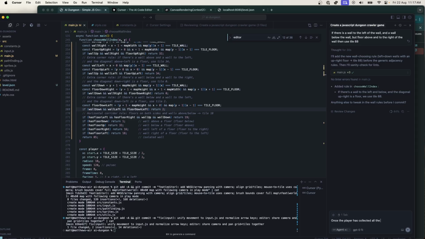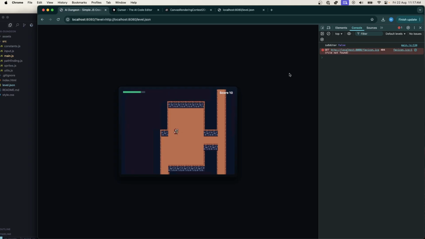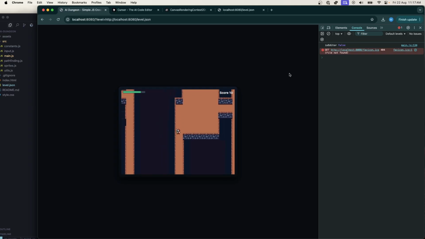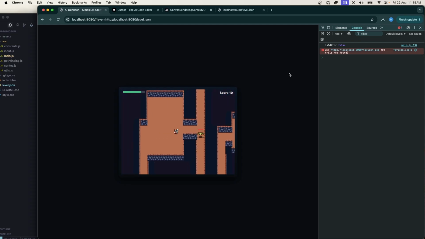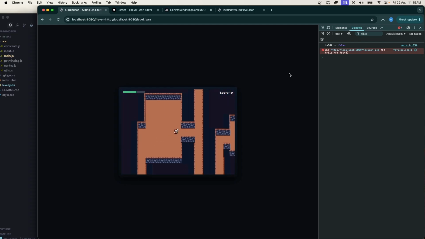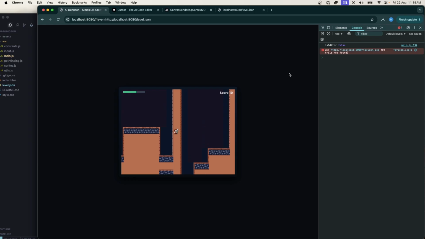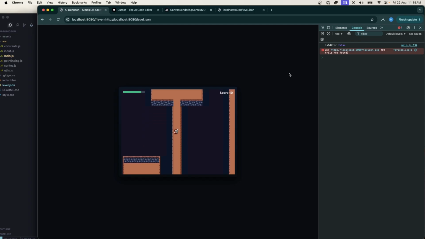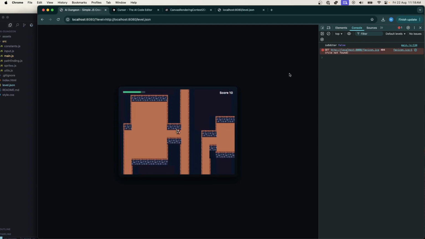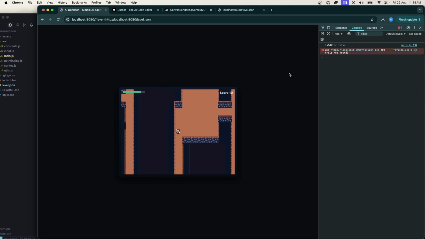All right, so I think we've almost got a game here. Obviously, there's still some issues with the tile layout and stuff. I think it's partly because the tile set doesn't actually have all the tiles we need to make some of this work. Basically, it's generating geometries that the tile set doesn't actually support. We could update the tile set, or we could try and change the way it generates levels, but I think I've kind of had enough fun messing around with this, so I just want to tie this up.